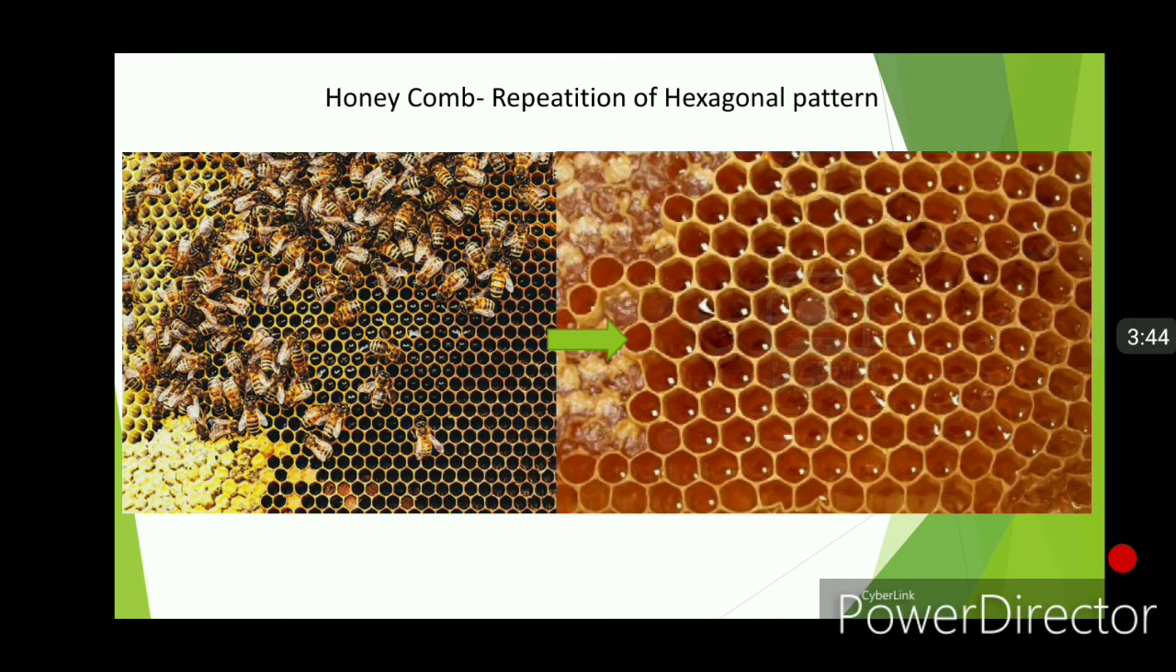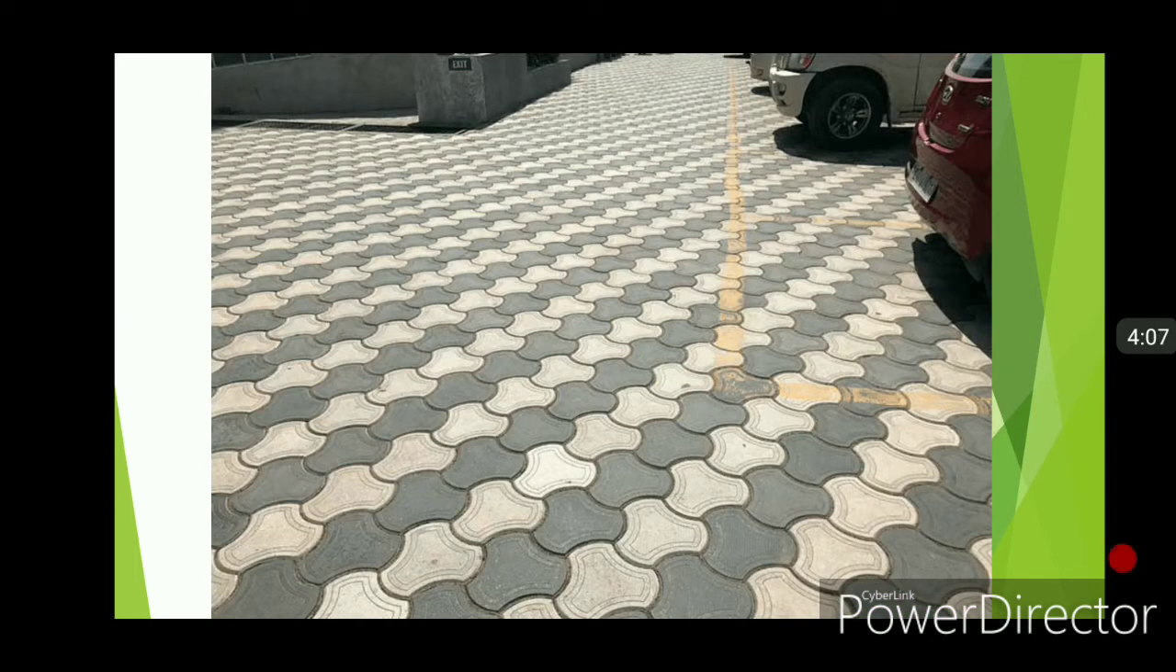Friends, here is the example of honeycomb. In honeycomb, you can see the particular pattern is regularly and periodically repeated. Here you can see that hexagonal pattern is repeating. This is analogous to single crystal. Similarly, you can take another example of pavement where usually vehicles are parked. One can observe regular and periodic arrangement of tiles. Here, black and white tiles are arranged.